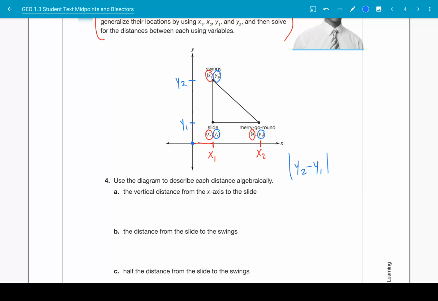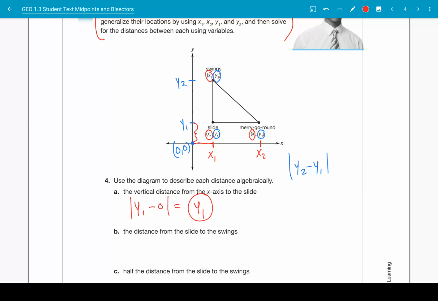So take a minute to figure out how far it is from 0, 0 to y1. Okay, if you used the vertical distance formula and you calculated that y1 minus 0 absolute value is equal to y1, you are correct. This distance from 0 to y1 is equal to y1.